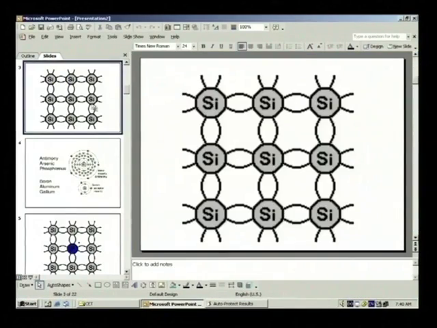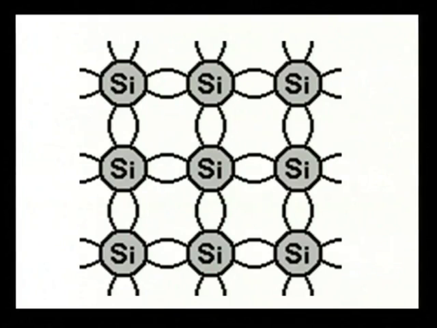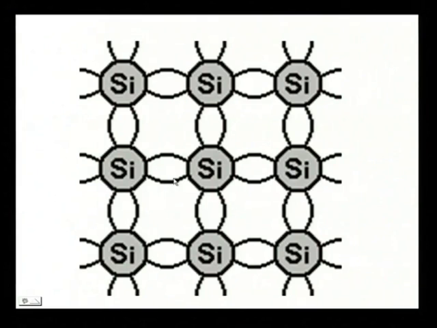Now, say you have a silicon sample, and if you look at the picture, you see that this is the two-dimensional diagram of silicon atomic arrangement inside the lattice. What is the valency of silicon? 4. So, the nearest neighbors are 4 for one silicon.